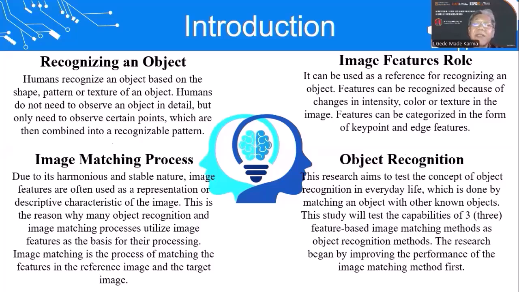This research aims to test the concept of object recognition in everyday life, which is done by matching an object with other known objects. This study will test the capabilities of 3 feature-based image matching methods as an object recognition method. The research began by improving the performance of the image matching method first.